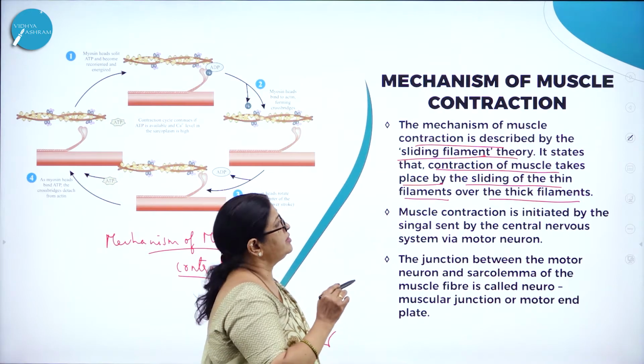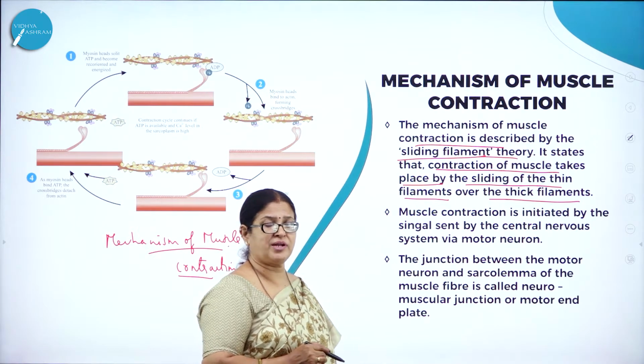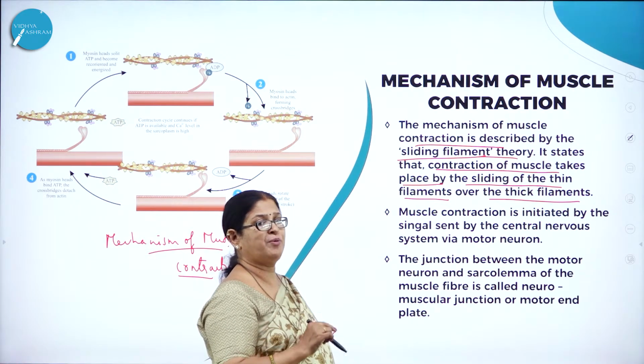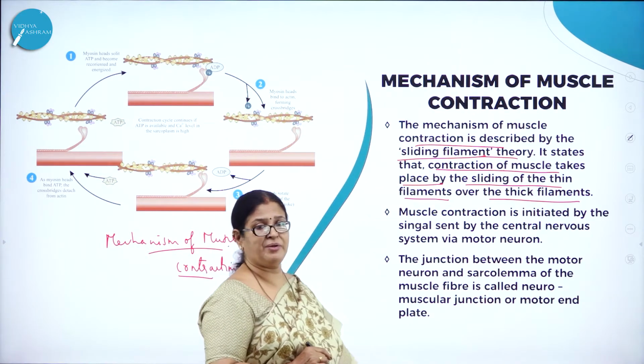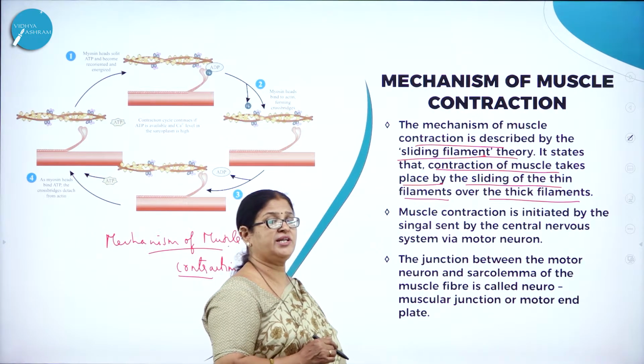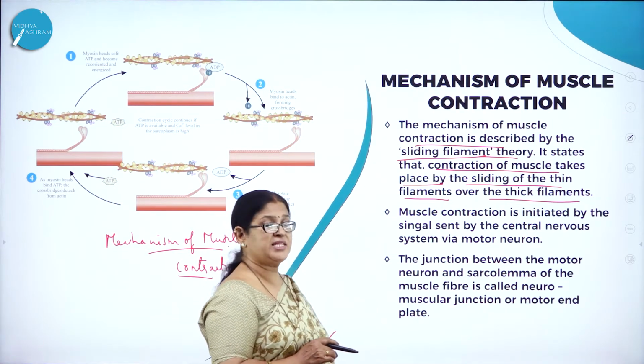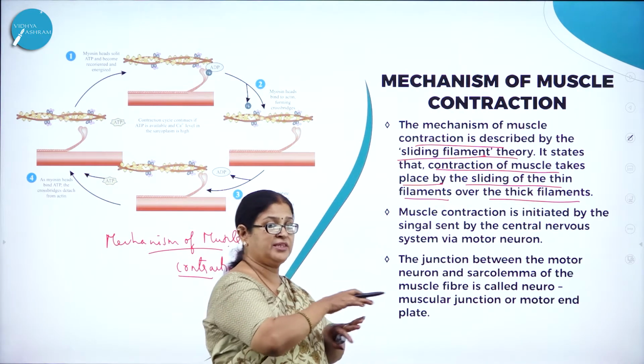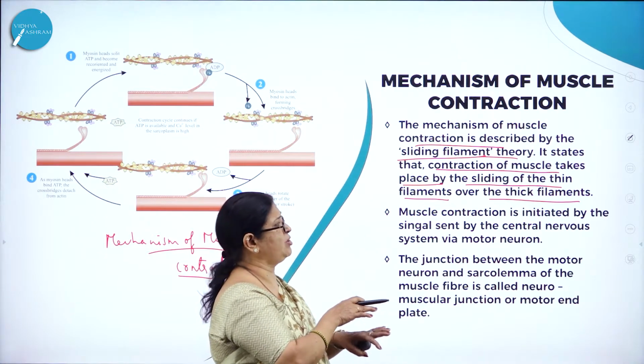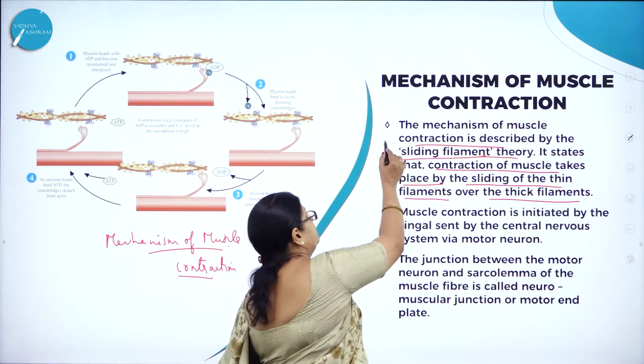The whole mechanism of muscle contraction is based on one very important theory called the sliding filament theory. What is this theory stating? It states that contraction of muscle takes place by the sliding of thin filament over the thick filament. Right.